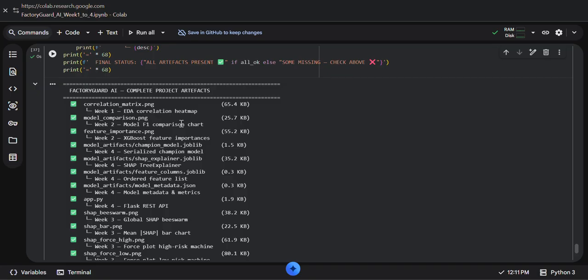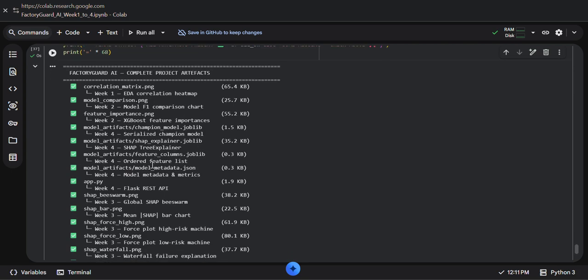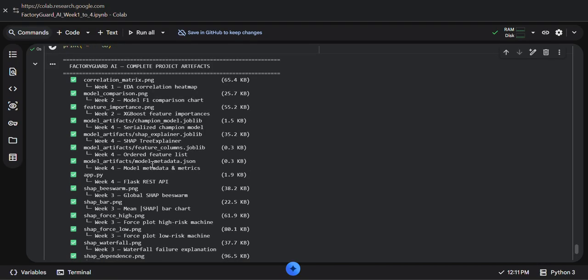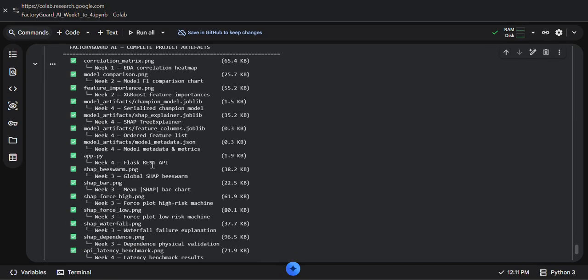Different libraries like numpy, pandas, seaborn and SHAP are used, with SHAP mainly used for model explainability, and the API outputs confirm the deployment readiness. This makes the project a complete end-to-end machine learning solution for industrial predictive maintenance. Thank you.